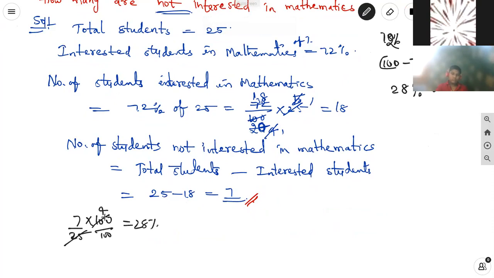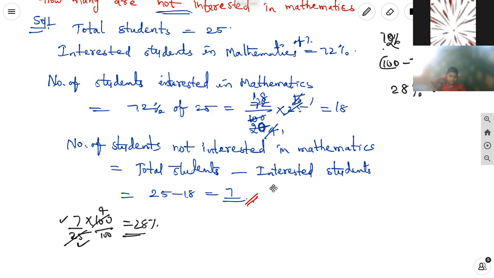The total students are 25. The not interested students are 7. In that case, we take not interested by total into 100, then we get 28 percentage. Or if they have given the percentage, from the 100 we are discussing 72 percentage. The remaining are not interested.